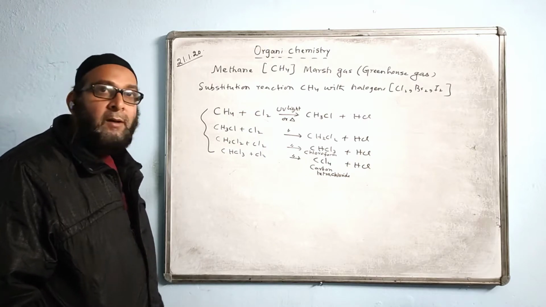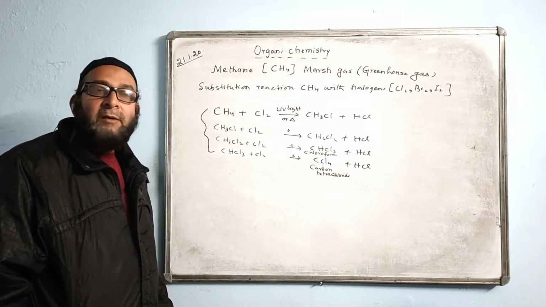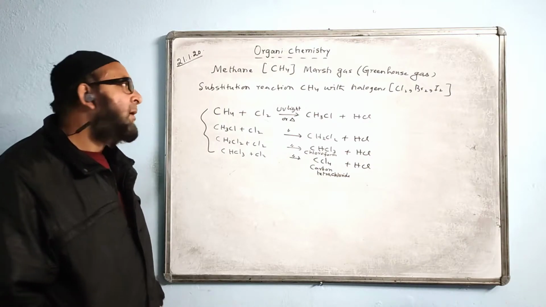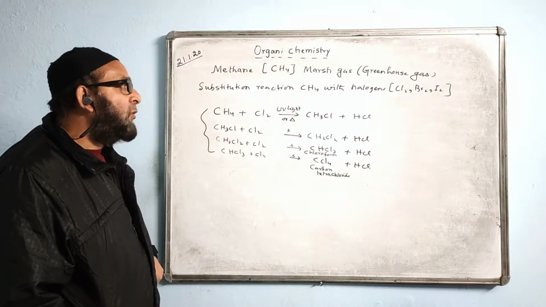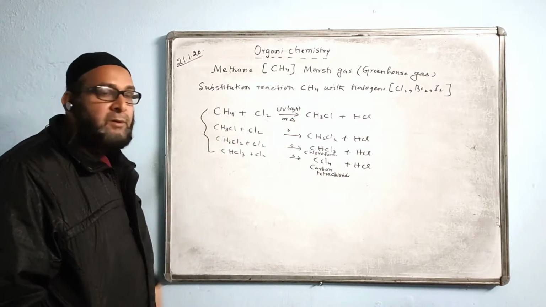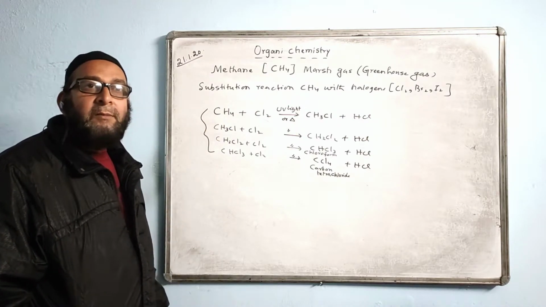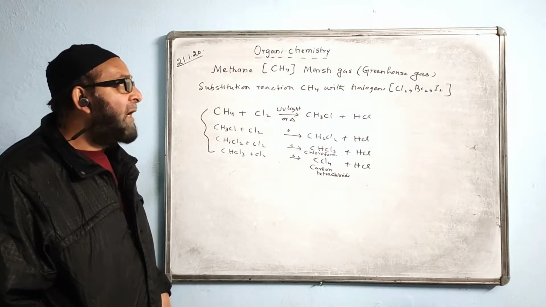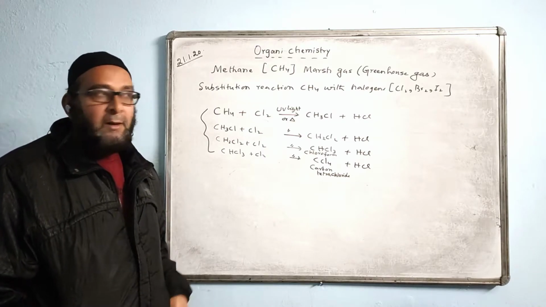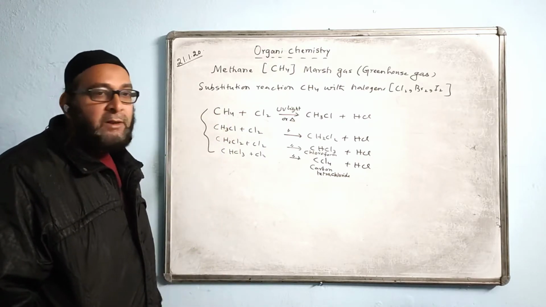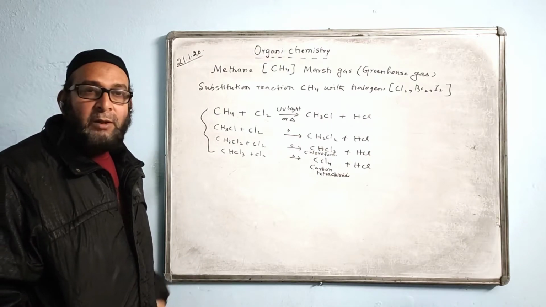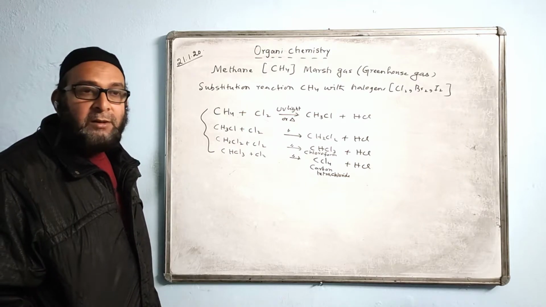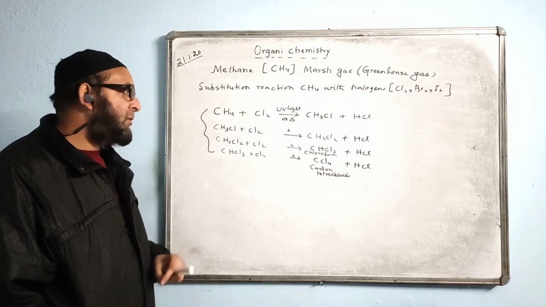So the main thing is the method. Understood? If they ask to write the complete substitution reactions of methane with chlorine, we will write the entire reactions. Or a question may come, what kind of reaction does methane have with halogens? Name the type of reaction. The type of reaction is substitution, because it is a saturated hydrocarbon with single carbon bonds. This hydrocarbon is stable, so it takes part only in substitution reactions. It does not take part in addition reactions.